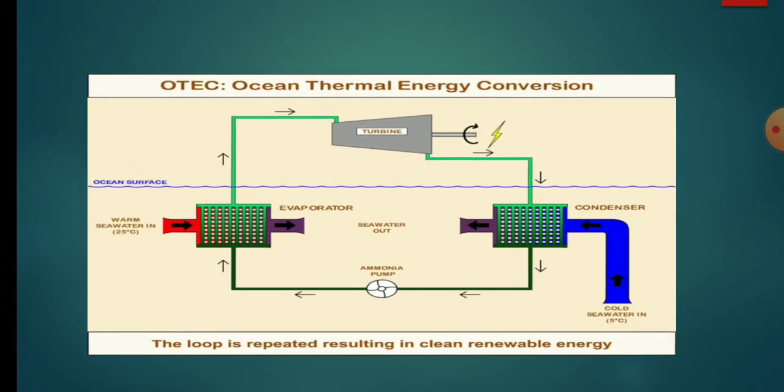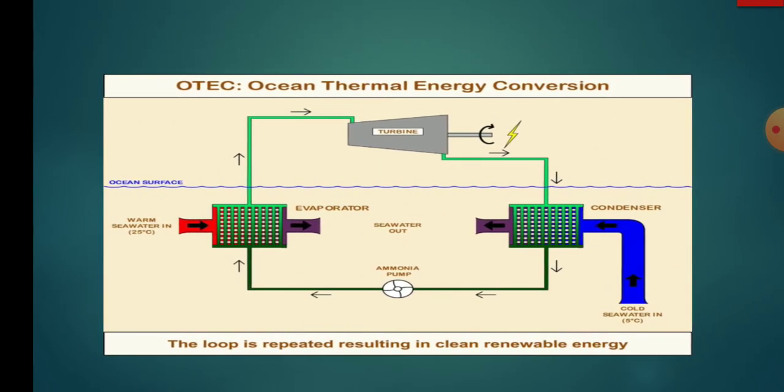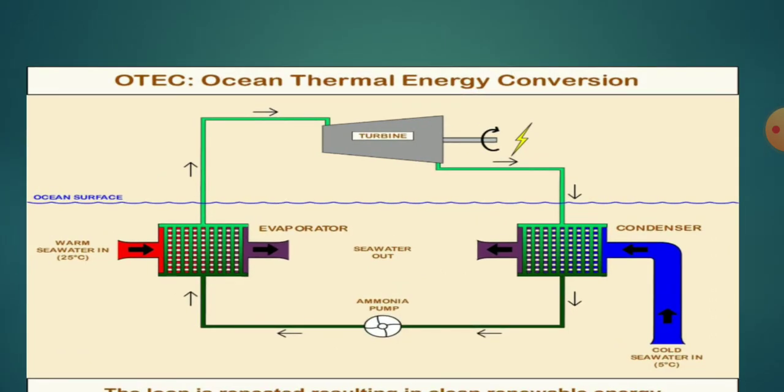There are two types of ocean thermal energy conversion: open and closed. Here we will discuss the closed ocean thermal energy conversion system. The difference between the open and closed system is that in the open system the working fluid is never reused and is drained back into the seawater. But in the closed ocean thermal energy conversion system, the working fluid is used again and again to power the steam turbine.